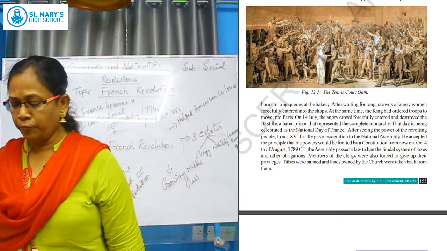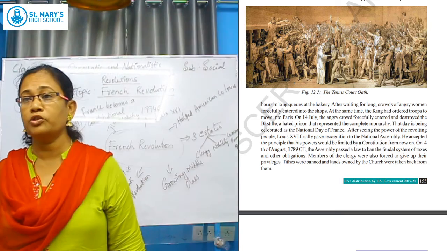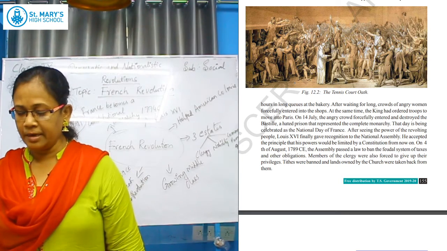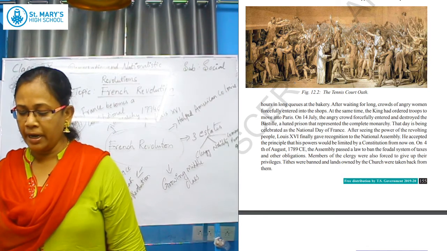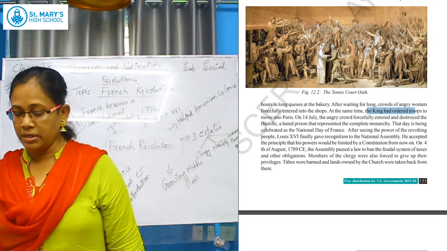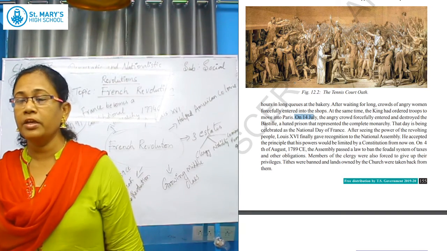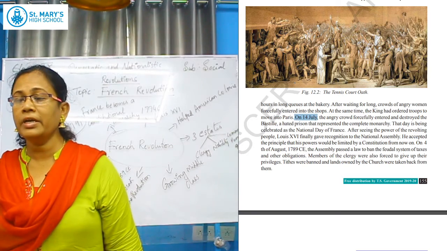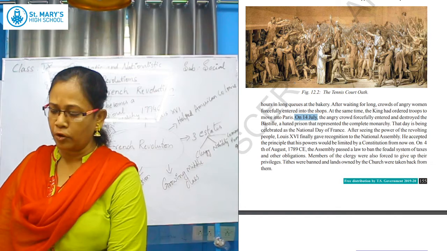On July 14th, the angry crowd forcefully entered and destroyed the Bastille, a hated prison that represented complete monarchy. That day is celebrated as the National Day of France. On 14th July, people became aggressive and destroyed all the king's things. So that day they declared as the National Day of France.